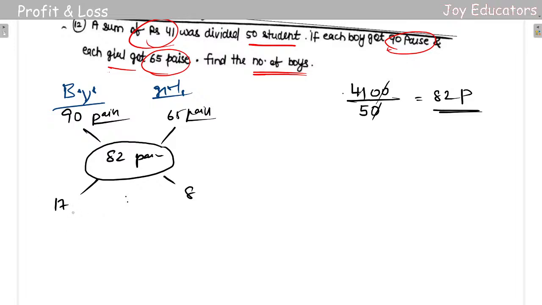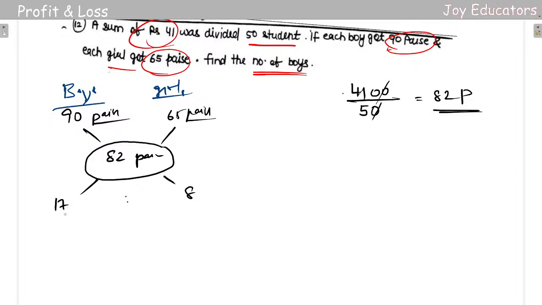So just simple. What you're gonna do over here is a simple thing. Just multiply it with something, so we need to get the answer. Okay, the answer is going to be really simple. The first thing that you are supposed to do over here is get how many paisa for girls you are having. So let us do it. No worries.